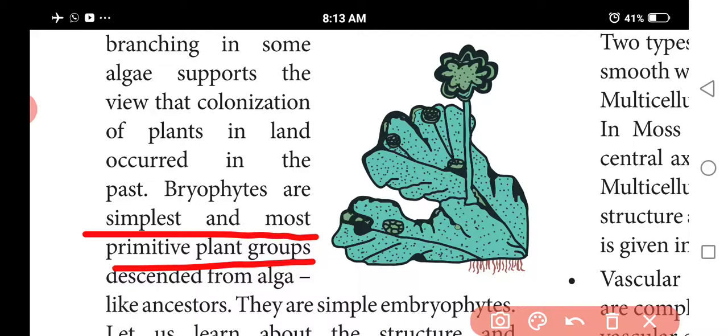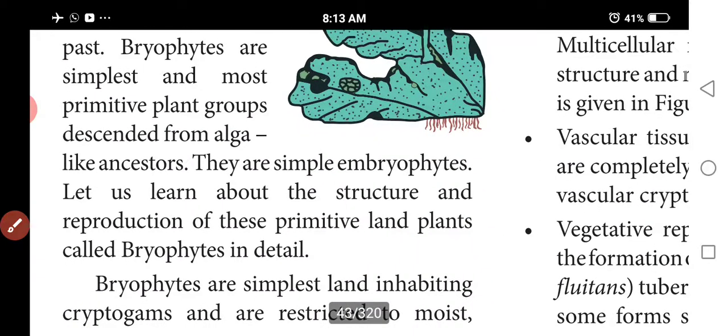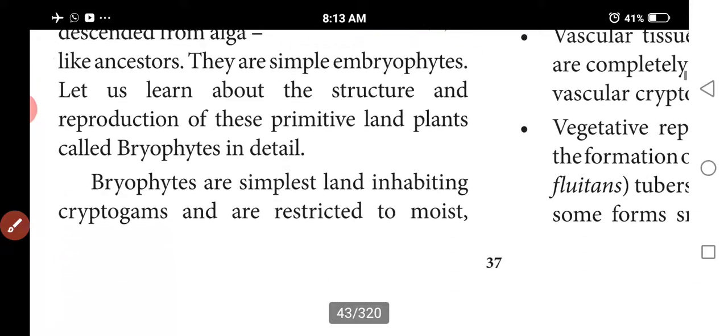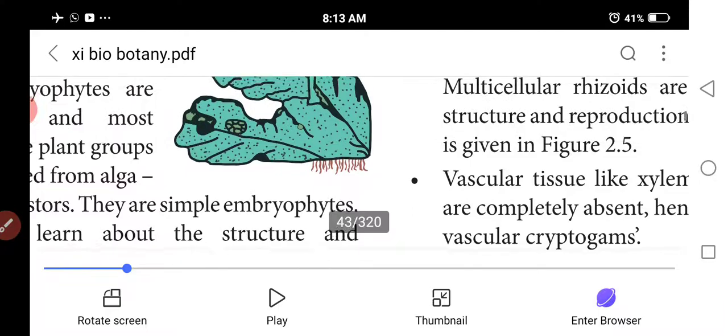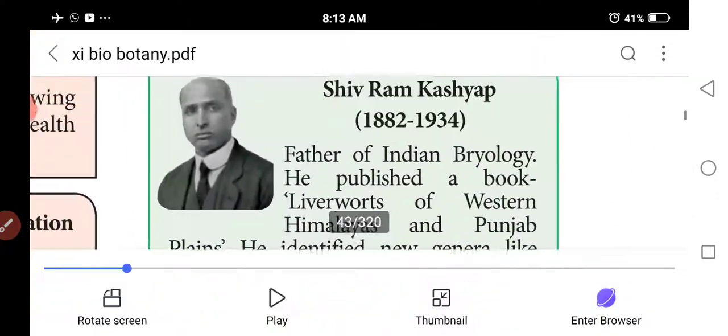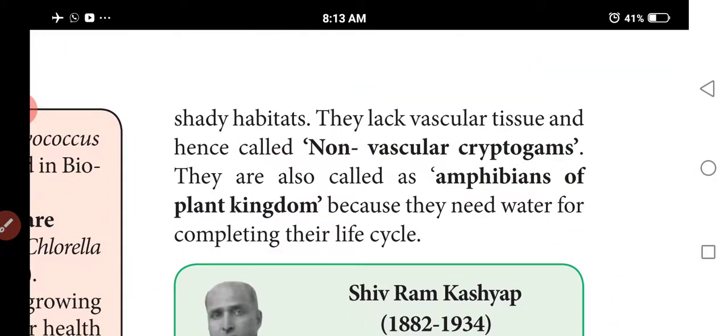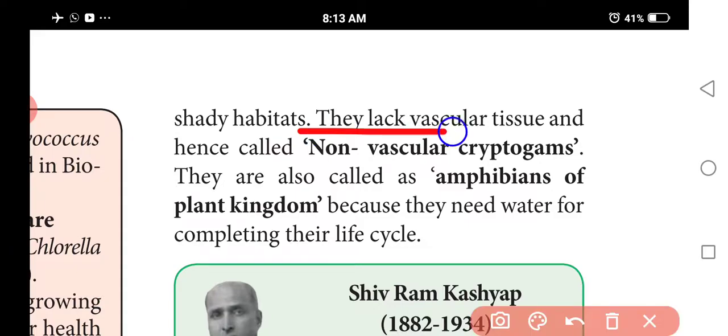Bryophytes are the simplest and first among the land-inhabiting plants, occupying an intermediate position between algae and pteridophytes. They are simple embryophytes, the simplest land-inhabiting cryptogams, restricted to moist, sandy habitats. The lack of vascular tissue is a very important feature, hence they are called non-vascular cryptogams.